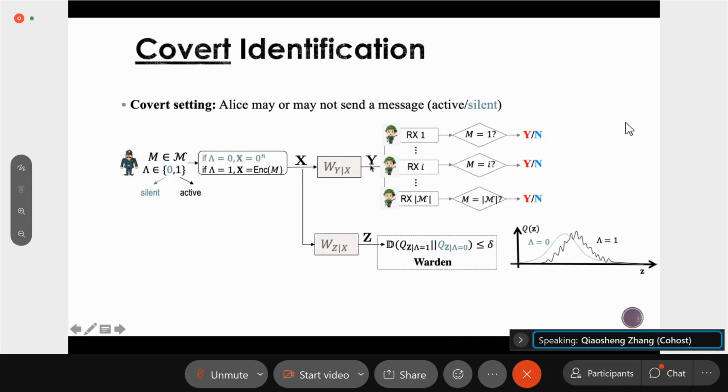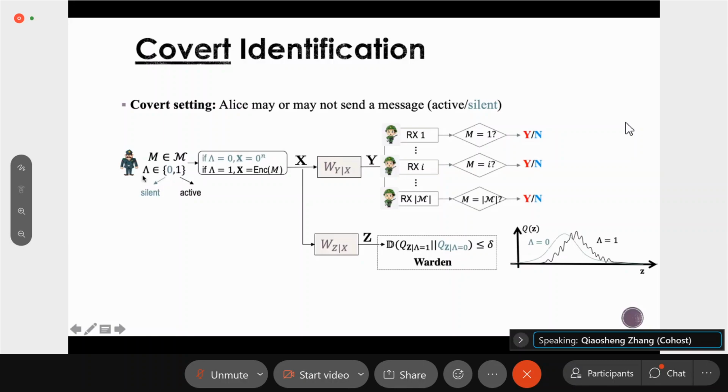Once the receivers receive the signal y, the i-th receiver, the i-th soldier, should be able to answer this question correctly. This soldier should be able to know that the message m equals i, so that this soldier should be prepared to strike. So this is how we use the identification code in these scenarios.